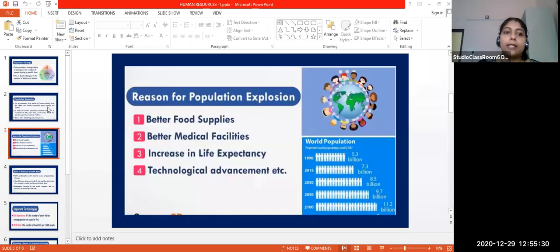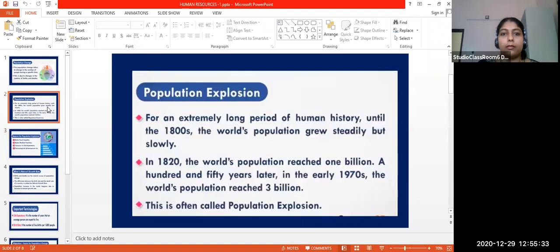Clear? Yes, ma'am. Okay. Then what is population explosion? Rapid increase in number of people. A great increase in human number is called population explosion, right? Let us see population explosion in different years. In 1800, it grew very slowly, steadily and slowly, right?